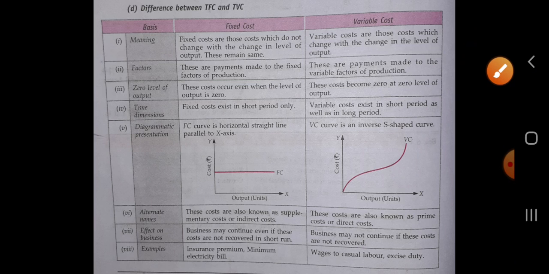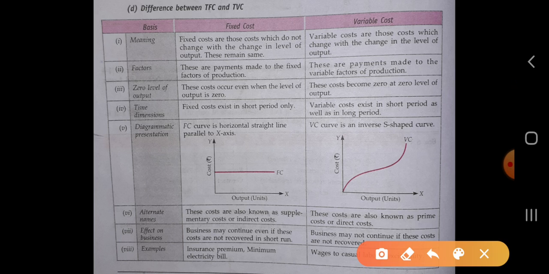In the case of variable cost, the curve is an inverse S-shaped curve. Okay, variable cost is inverse S-shaped. We have already studied that it is inverse S-shaped. Okay.